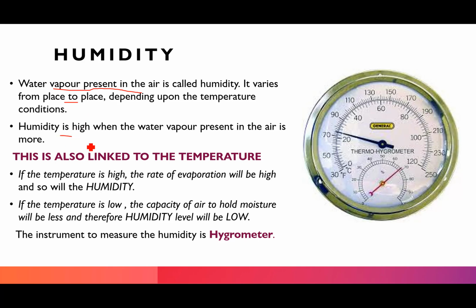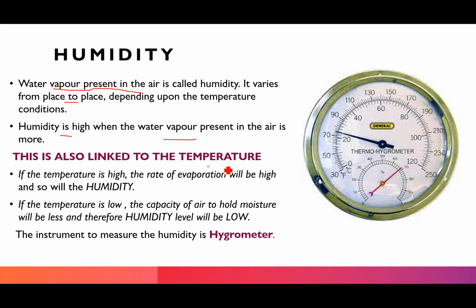Humidity is high when the water vapor present in the air is more. Normally, you must have heard in the news when they say it's very humid today. Very humid means that the moisture content, the water vapor in your air, is very high. Again, it will depend from place to place and also depending upon the weather or the temperature conditions, right?